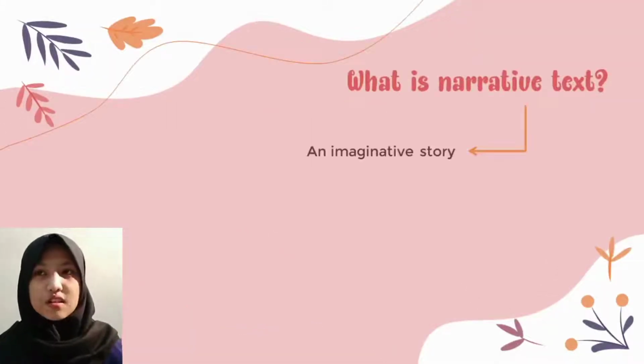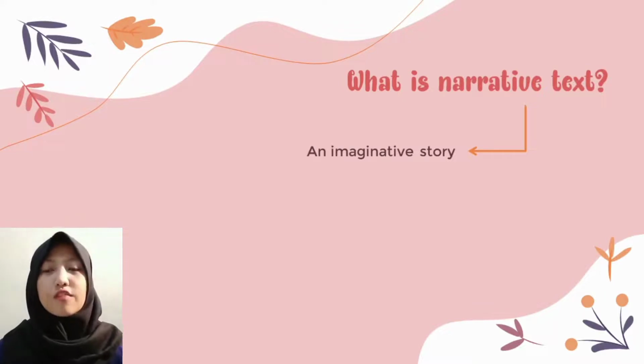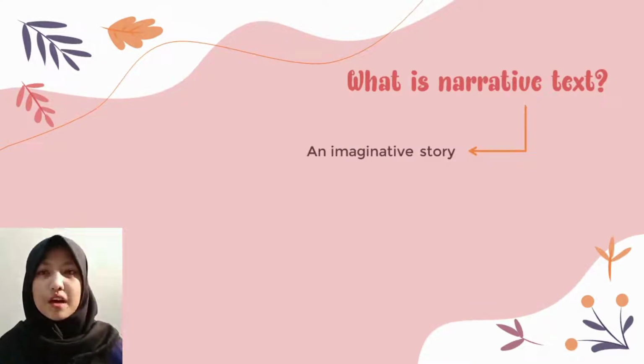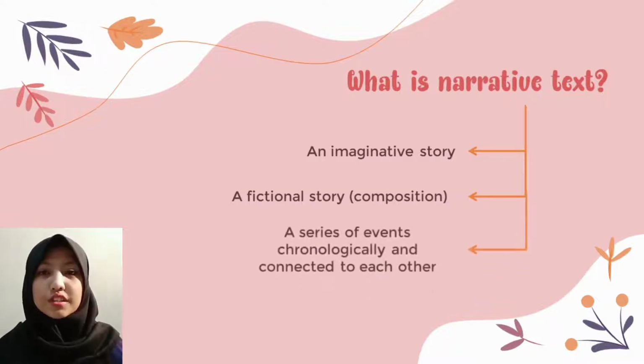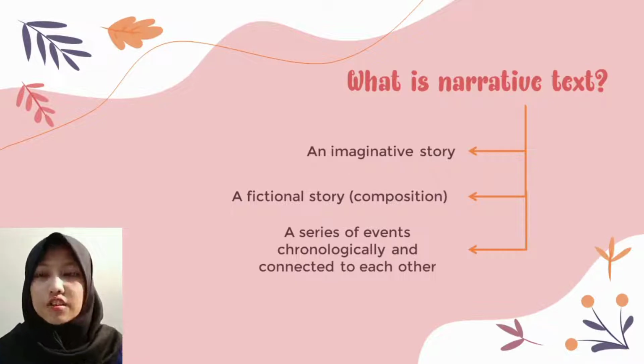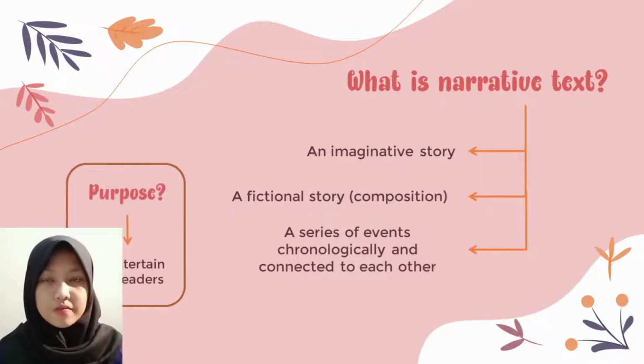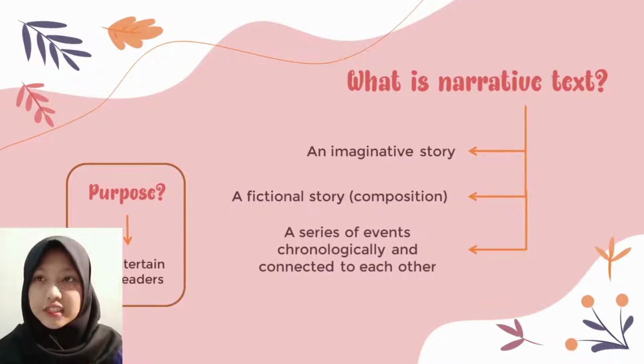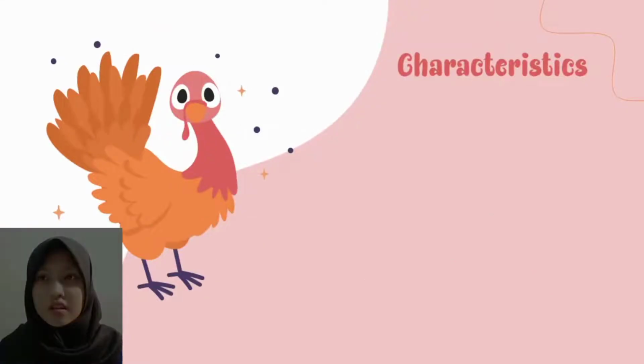What is narrative text? Narrative text is a type of text in English that tells about an imaginative and fictional story or composition. Narrative text is one type of text that tells about a series of events chronologically and connected to each other. The purpose of narrative text is to entertain the readers with the story presented and at the same time imply a moral message to be conveyed to the readers.